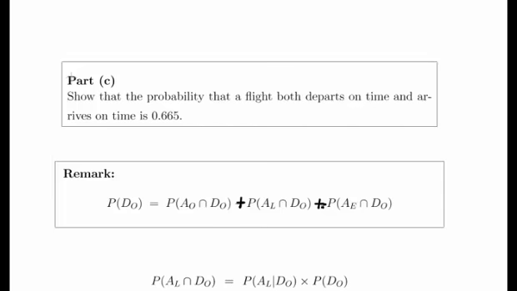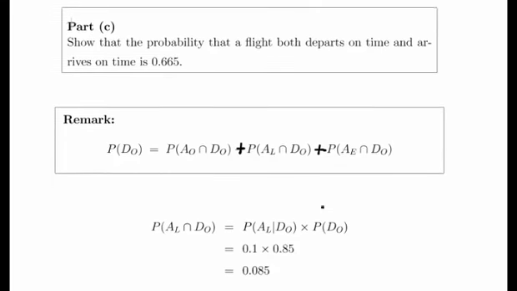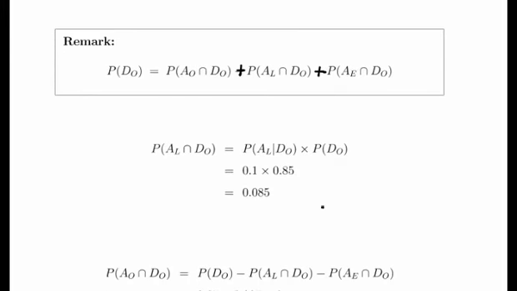Now what we need to find out is arriving on time and departing on time. That's what we're asked to find out. We have enough information from elsewhere. Previously we were told that the probability of arriving late, given that it departed on time, was 10%, 0.1, and we know that the probability of departing on time is 0.85. So that means that the probability of arriving late and departing on time is 0.085. That's just using one key piece of information that we needed from earlier on.